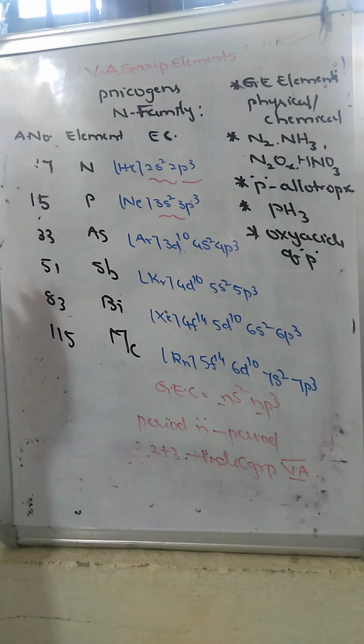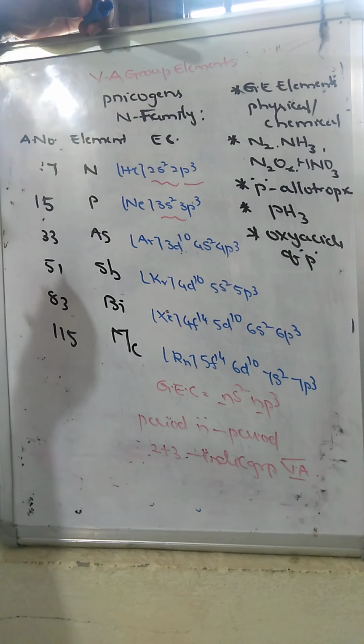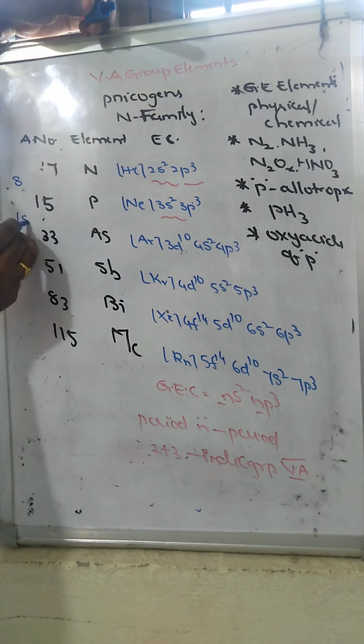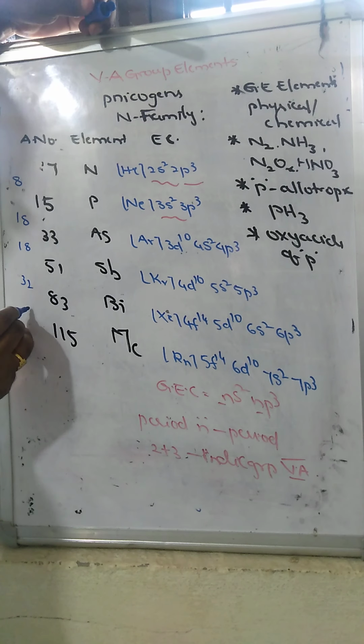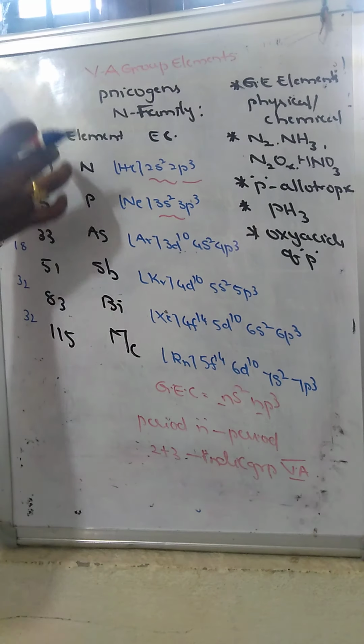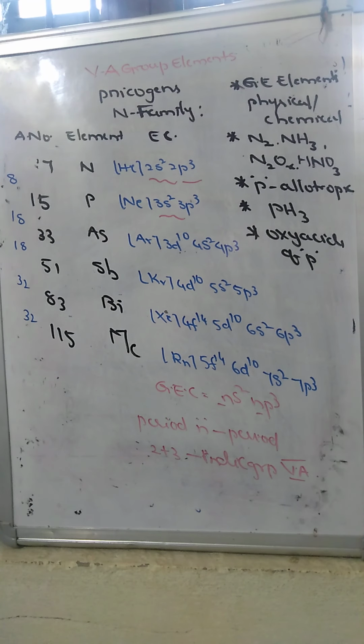So how do we write these atomic numbers? We are familiar that the periods have 18 and 18, 32 and 32 elements. If you add these, we get these atomic numbers. So the 5A group of elements majorly consists of nitrogen to moscovium.